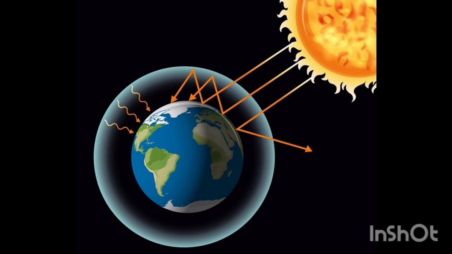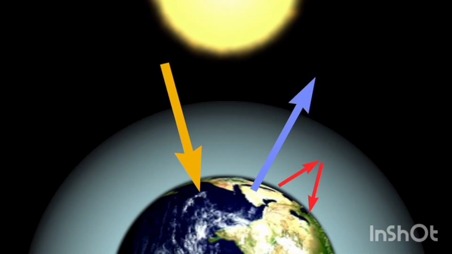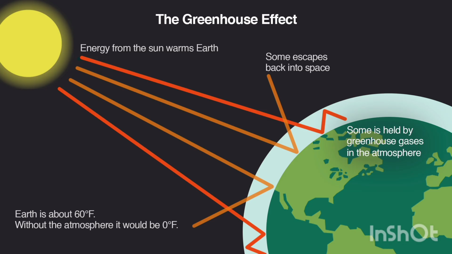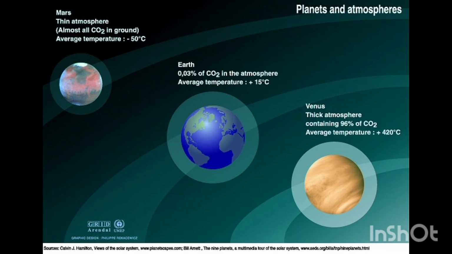When the sun rays hit the Earth's surface, the planet reflects this radiation back. Some of the infrared radiation goes back into space, and some is absorbed by the greenhouse gases and re-emitted back to Earth, warming up the planet, preventing the heat from escaping the atmosphere. This process is immensely important because it prevents extreme temperature differences between day and night. Without it, the Earth would be as cold and deserted as Mars, or extremely hot and lifeless as Venus.